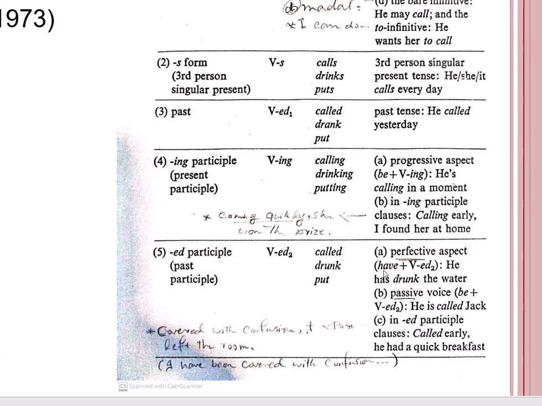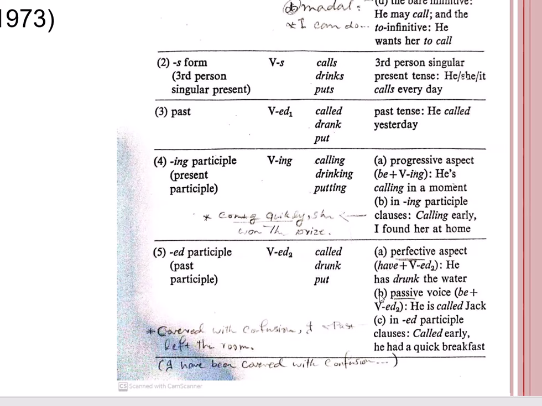The formula is verb to have plus the main verb in the past participle form. For example, he has drunk the water. Has is the perfective auxiliary verb, and then the main verb is in the ed2 form.